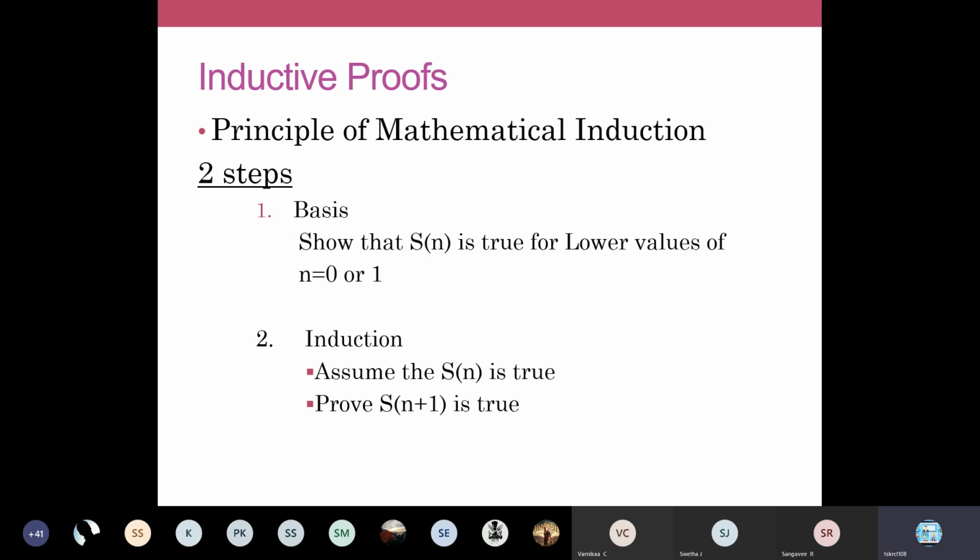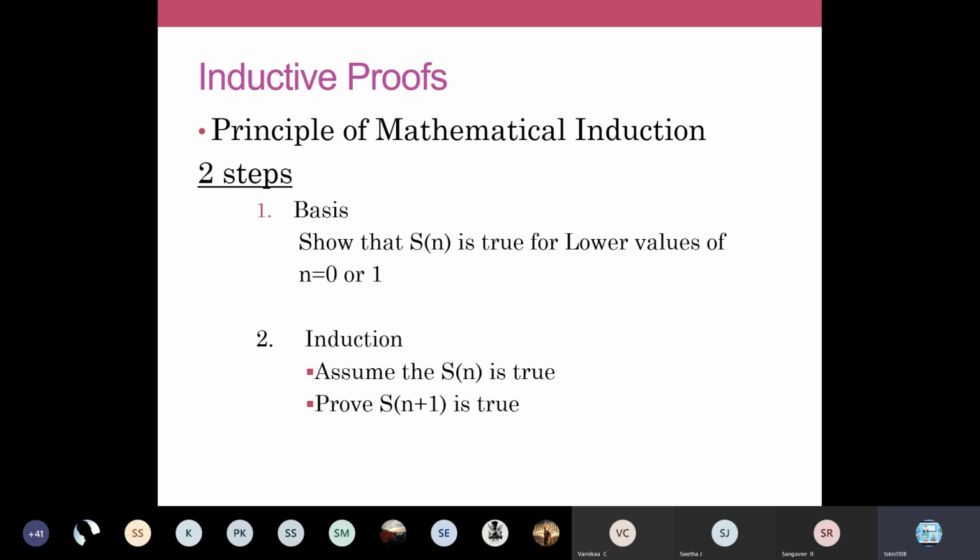So to show that, in the basis step we are going to take lower values of n, possibly 0 or 1, the lowest possible value, and prove it. And in the induction step, we are going to solve it in 2 steps: one is your assumption and another one is the proof.